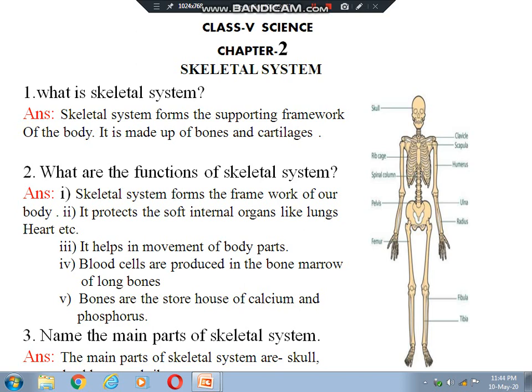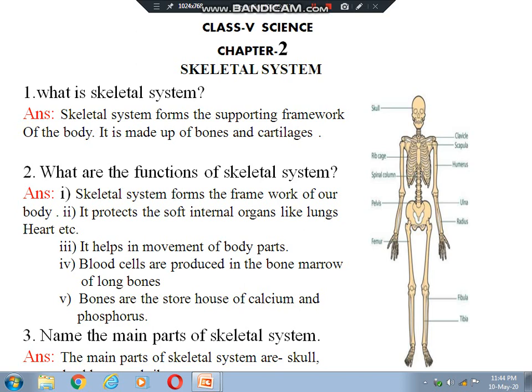It protects the soft internal organs like lungs and heart, etc. You see the diagram where rib cage is written. Inside the rib cage, heart and lungs remain. That is why these soft and delicate organs are protected by the skeletal system, here the rib cage.